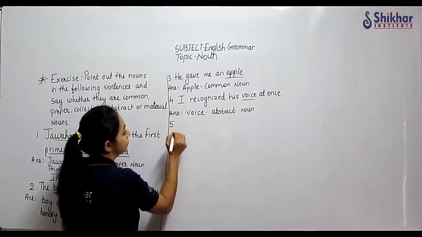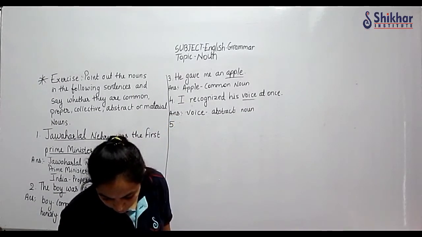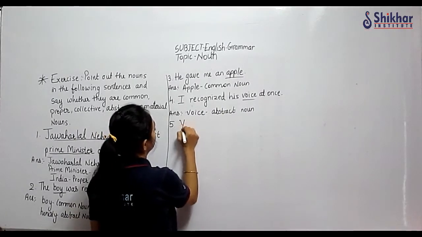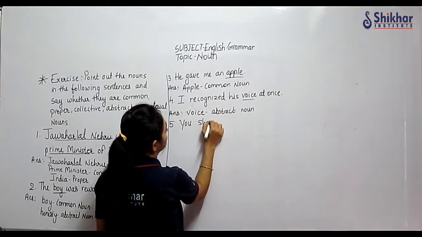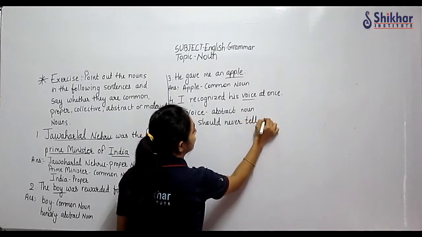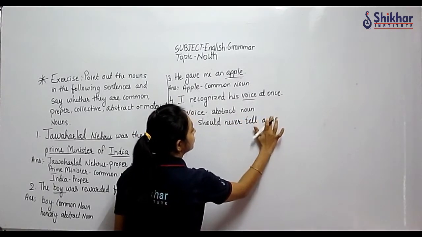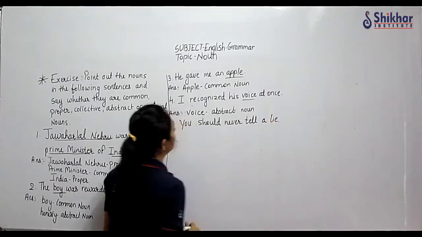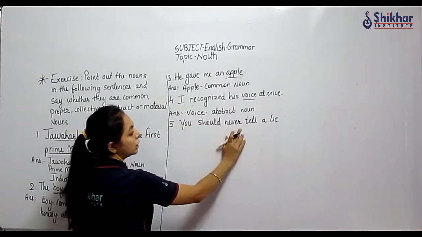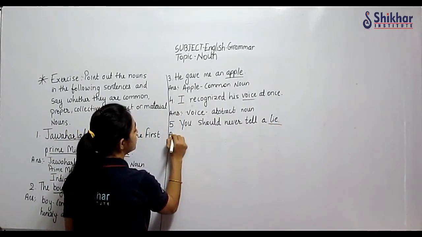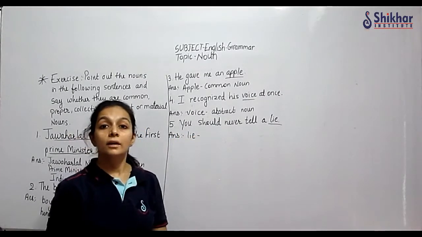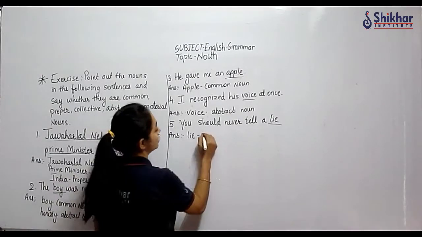Then fifth one: You should never tell a lie. Here we have only one noun, all others are not nouns. So answer is lie. What is that word? It's again an abstract noun.